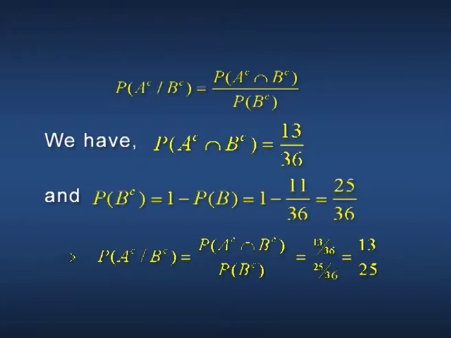This implies probability of A complement given B complement equals 13 by 36 divided by 25 by 36, that is 13 divided by 25.